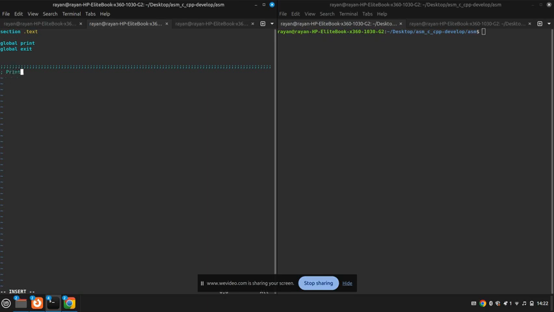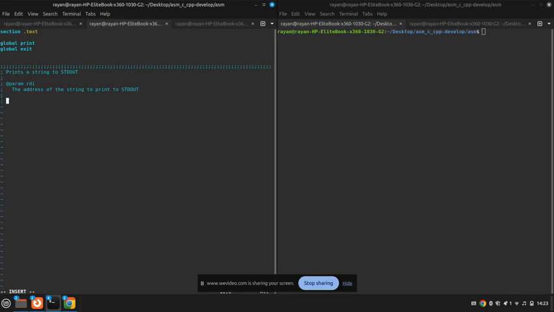The description will just be print a string to standard out. Now we want to specify the parameters. So we do @param RDI, and now we want to write a description for it. It'll be the address of the string to print to standard out.